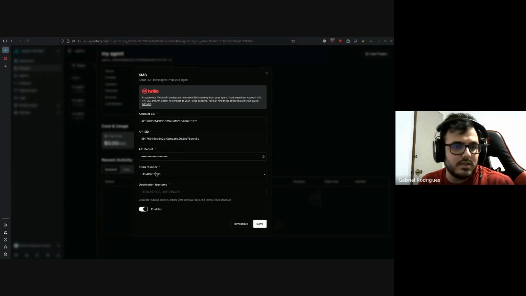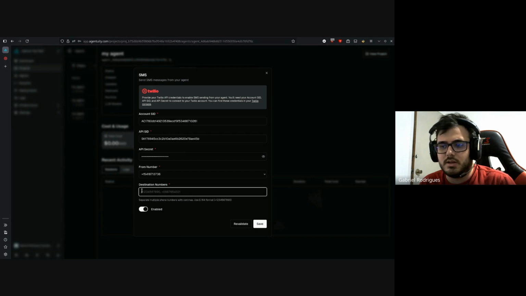You select the number that Twilio is going to use to send those SMS from, and you can pass numbers in this array. You just put all the numbers that you want to send to here, separated by commas, and then you save it, and it's all handled.